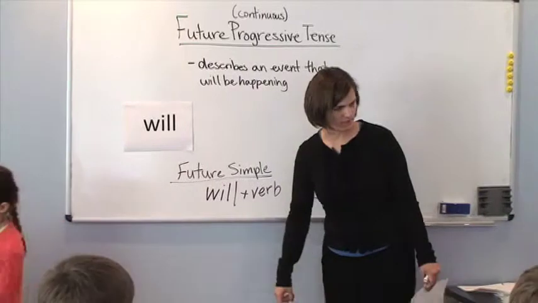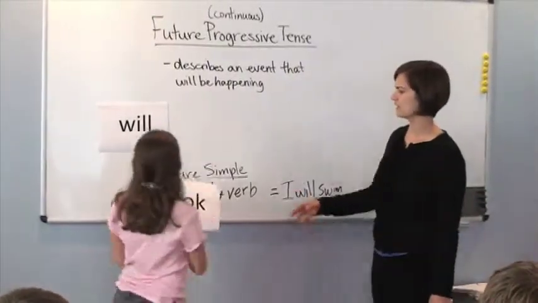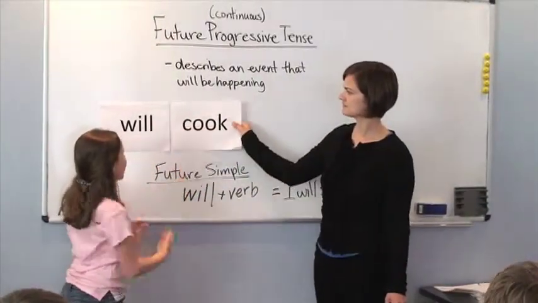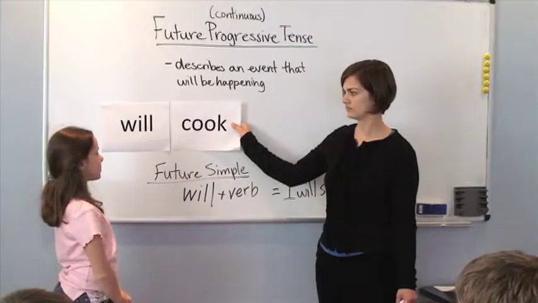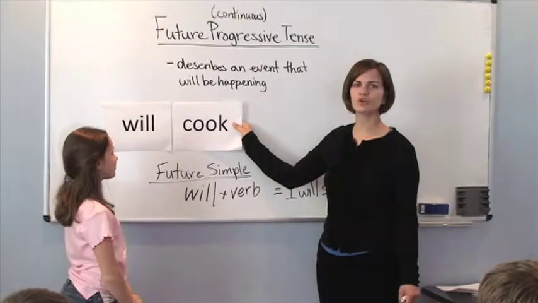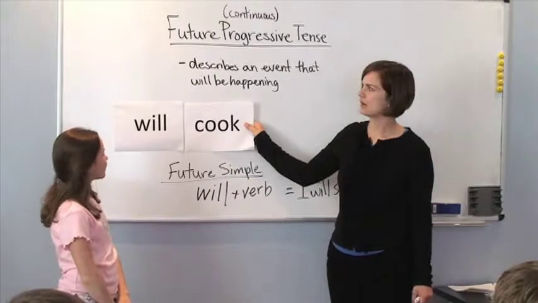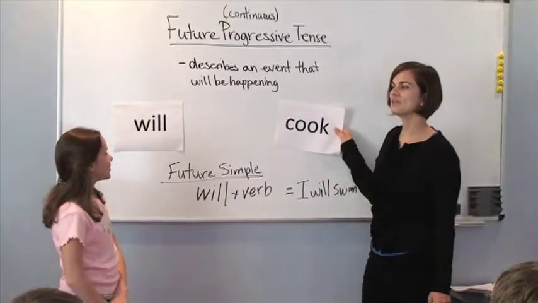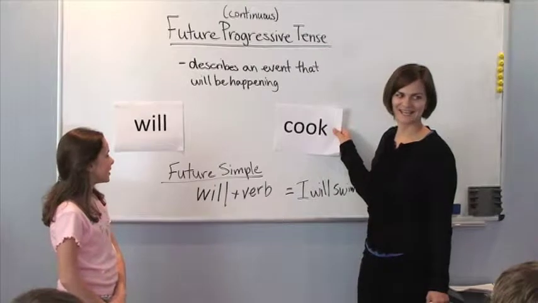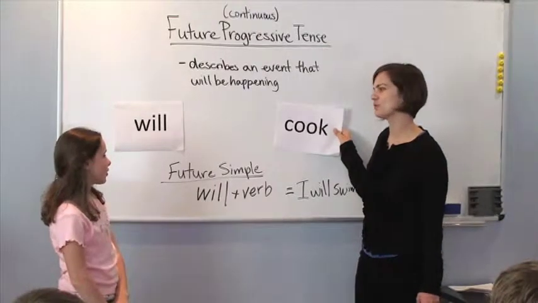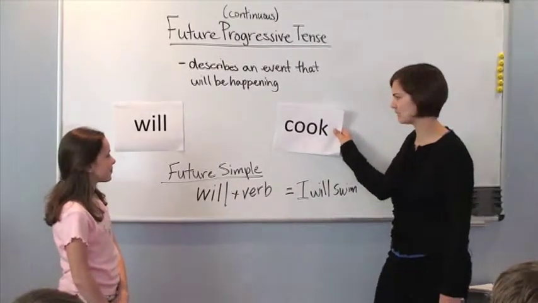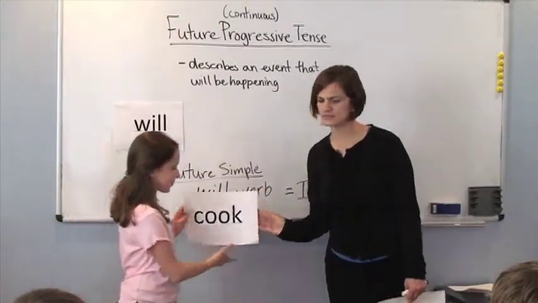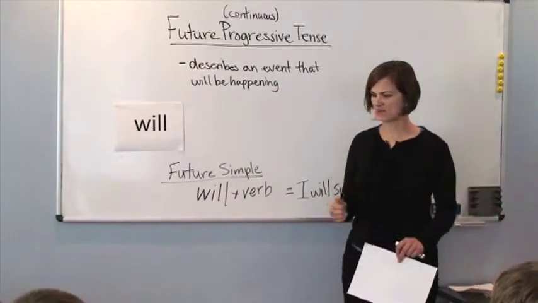Let's have Cook come on up here. Okay. Yes? I will cook with my mom. Very good. I will cook with my mom. Now, what was our future progressive? I will be cooking with my mother tomorrow night, right? It gives us time reference. Excellent. You can have a seat. You guys got this. Very good.